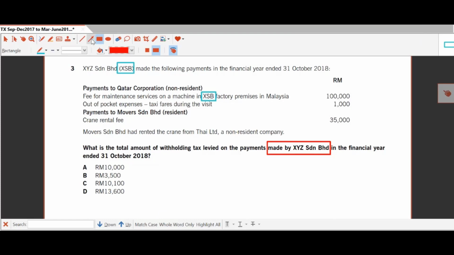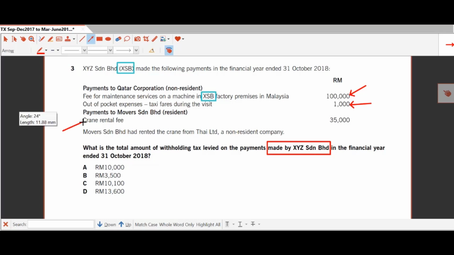Now, so we can see that this 100,000 is subject to withholding tax under special class of payment, and the withholding tax rate is 10%. Now, this 1,000 is part and parcel of the payment. If you remember the example I gave before in the class, we talk about airfare, and I say that if the non-resident doesn't bill you for the airfare, basically then you have to pay for it as part of the fees. They will either put it in or they don't put it in. Okay. Now, then on the other side, right?